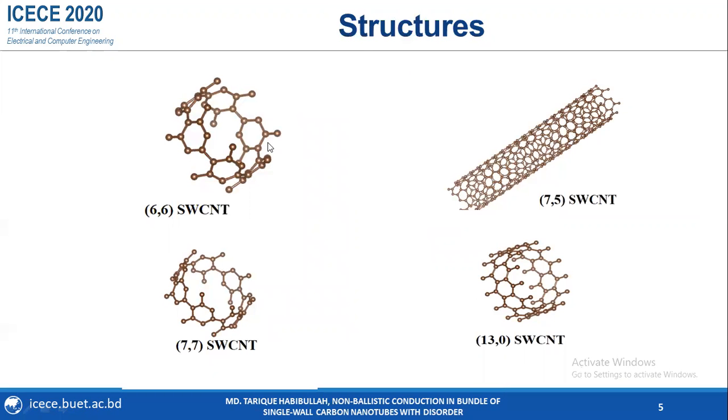These are the structures which were used in our work. The upper figure represents 0.8 nanometer diameter CNTs, and the lower figure represents 1 nanometer diameter CNTs. This is a (6,6) CNT, and it is metallic, and this is a (7,5) CNT, which is semiconducting. This is a (7,7) CNT, and it is metallic, and this is a (13,0) CNT, and it is semiconducting.